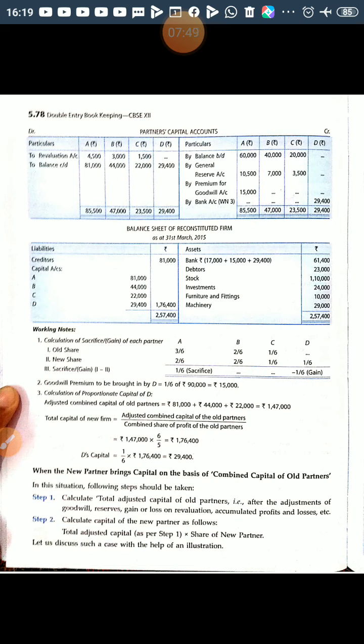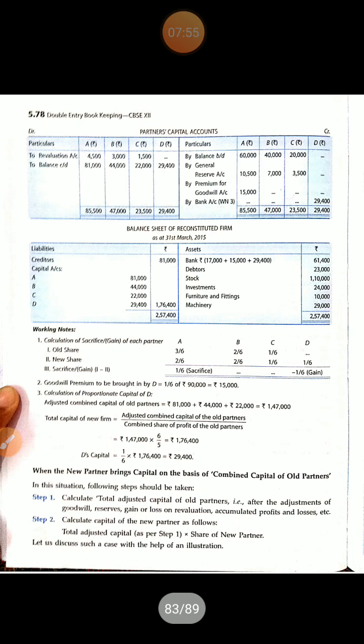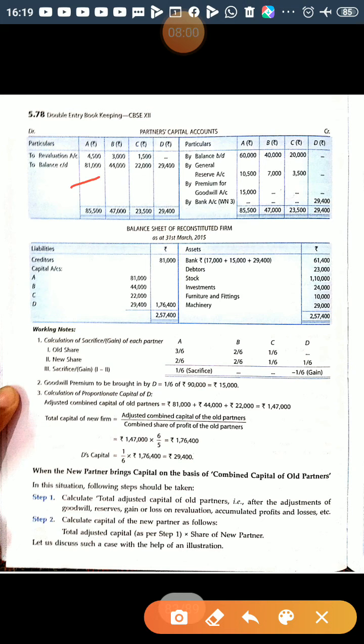So after calculating their balances, old partners' balances are 81,000, 44,000 and 22,000. So combined adjusted capital of the old partners is 1,47,000, and this should be multiplied by reciprocal of the combined share of the old partners.